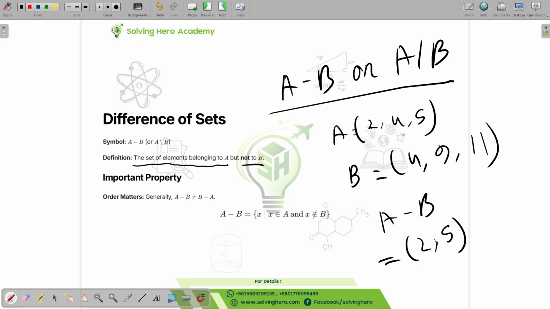So we have one thing common, we just minused it.